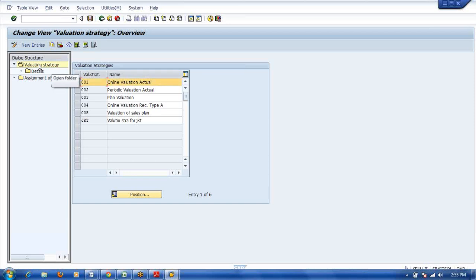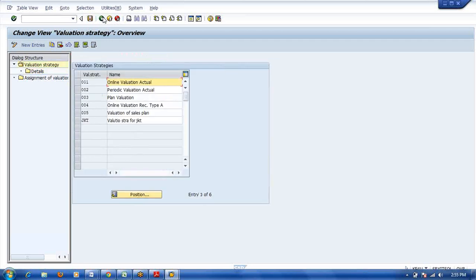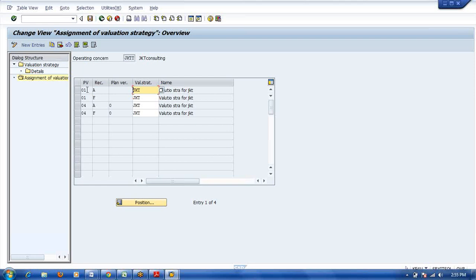Here in the valuation strategy we are maintaining the record type and point of valuation. 01 and F means this is billing related. At the time of billing only, the values will be updated in the COPA module. When the COGS value is updated, it is updated in COPA at billing time.